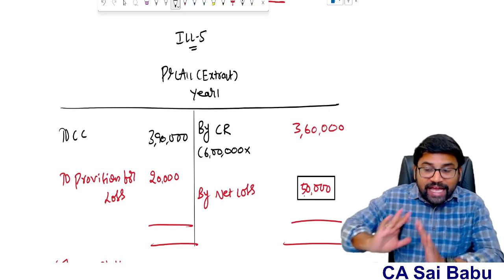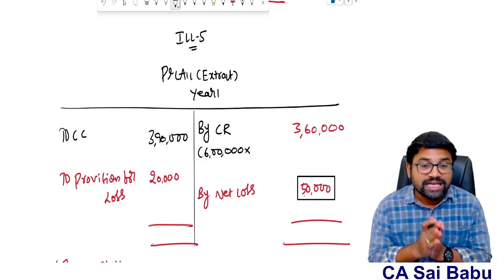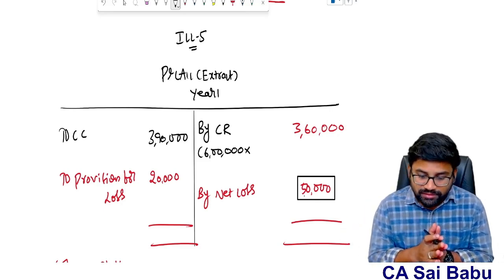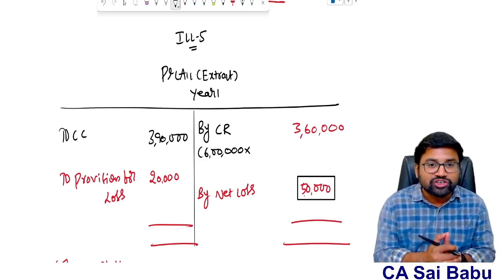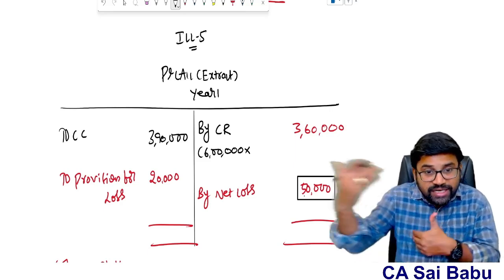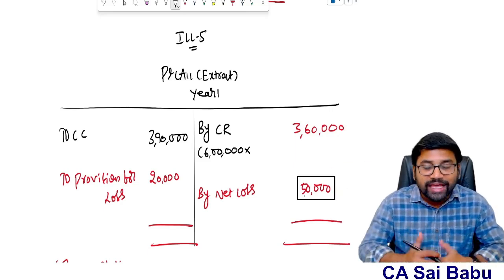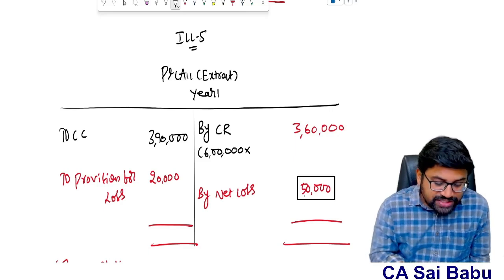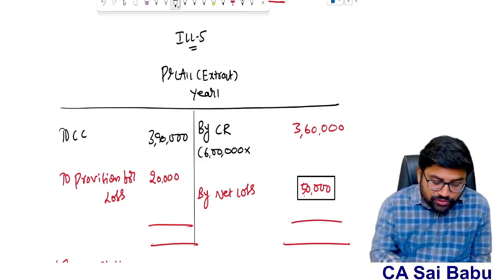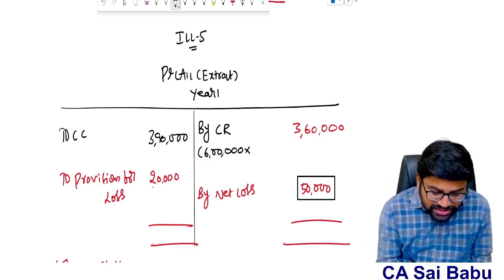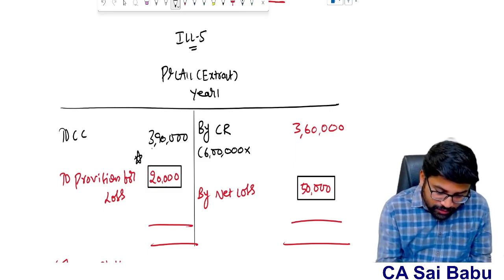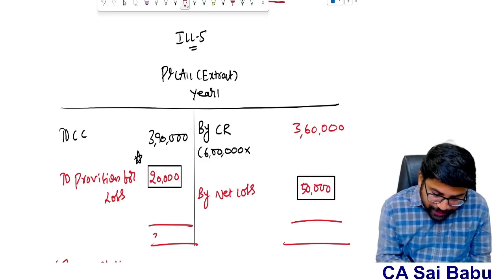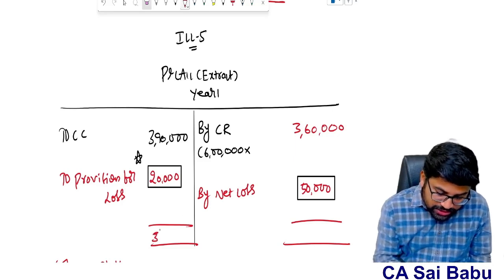So the entire 50,000 I need to recognize as an expense immediately. Already 30,000 I am recognizing in the form of the difference between contract revenue and contract cost. The balance, that is next year's loss of 20,000, I need to create a provision for. So this is the expected loss for which provision is required, 20,000. This is important, sir. Now tell me what happens here. The total is 4,10,000.